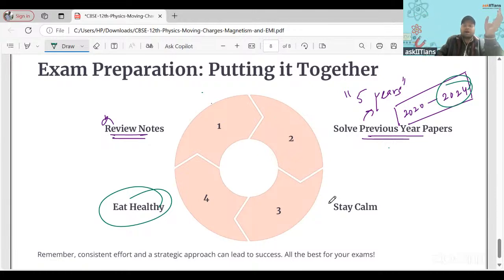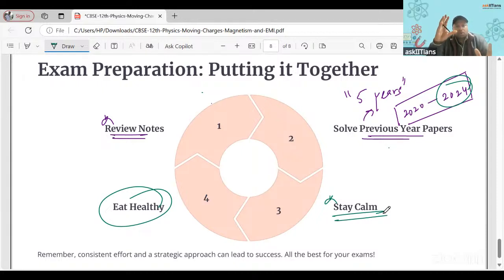And stay calm, because anxiety or this overwhelming experience which you must be having will not give you any result. It will hamper your performance somewhere.